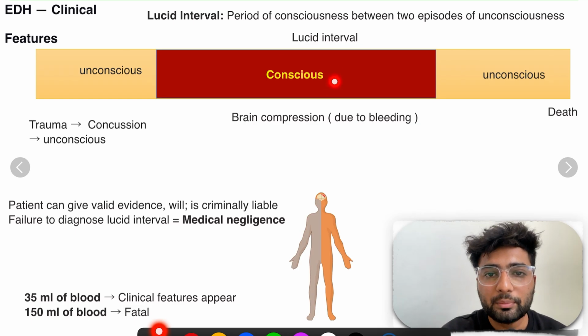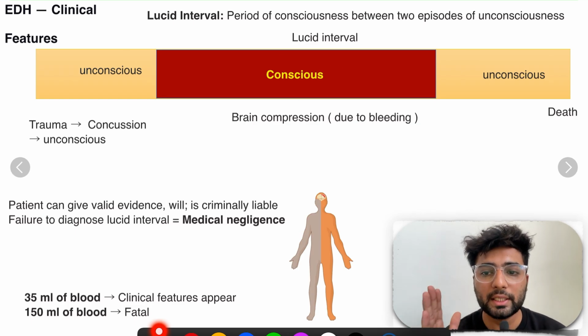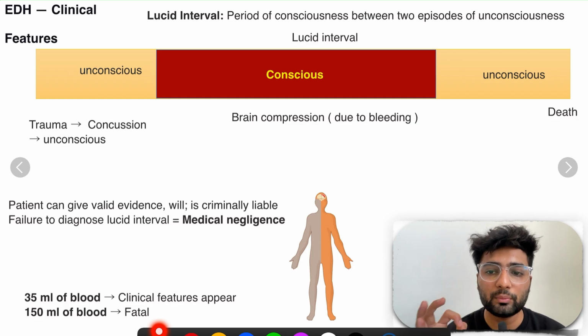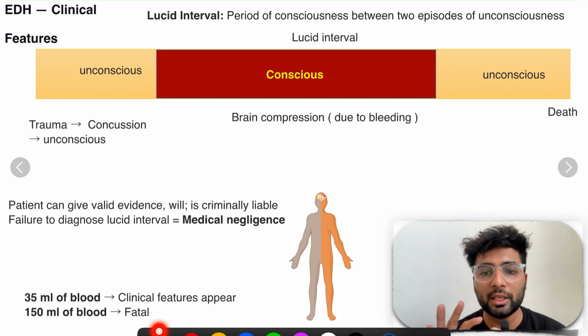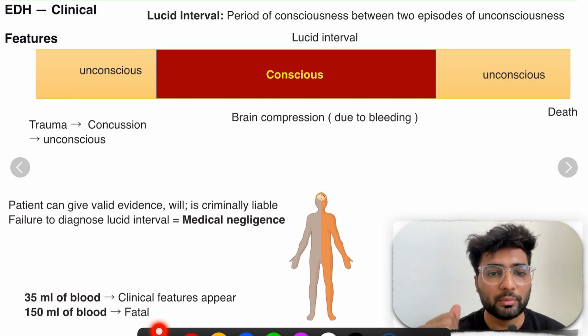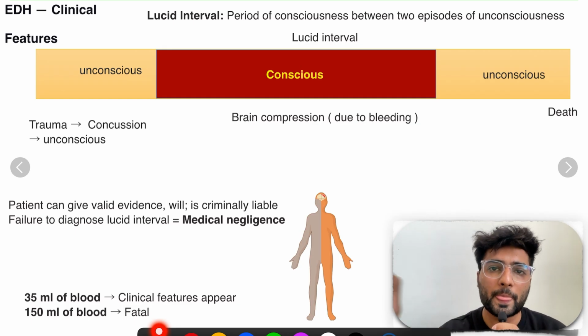And in this period when the patient is conscious, he is acting normally. So he can give valid evidence of whatever crime he saw. If he tells anything, he is talking properly, he is not under any intoxication or anything due to this bleeding, and he will be criminally liable. If he commits any crime in this conscious period, he is criminally liable because he is not under alcohol intoxication, he is in proper sense during this period, right?